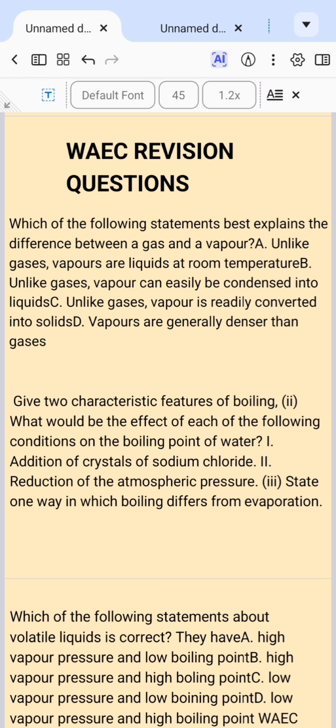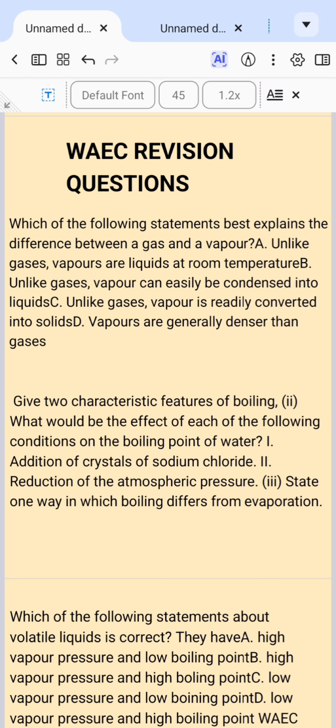Number 2, give 2 characteristic features of boiling. The first one is that boiling occurs at a particular or specific temperature, unlike evaporation that occurs at all temperatures. And also during boiling, formation of bubbles is present. And what would be the effect of each of the following conditions on the boiling point of water? The first one, addition of crystals of sodium chloride.